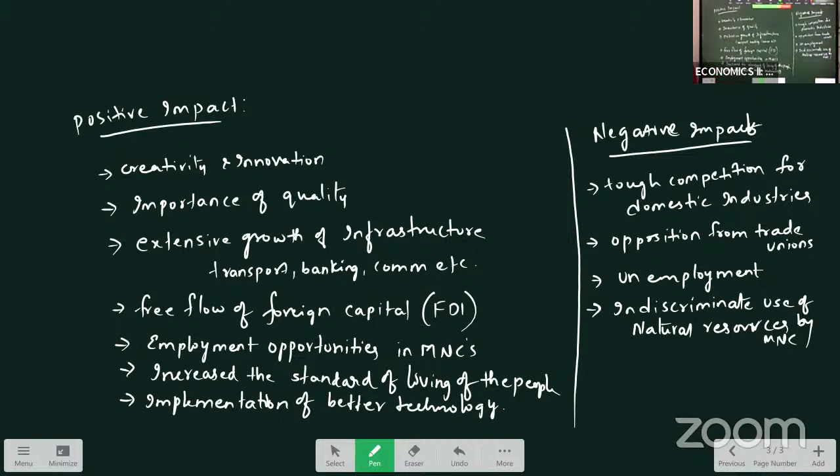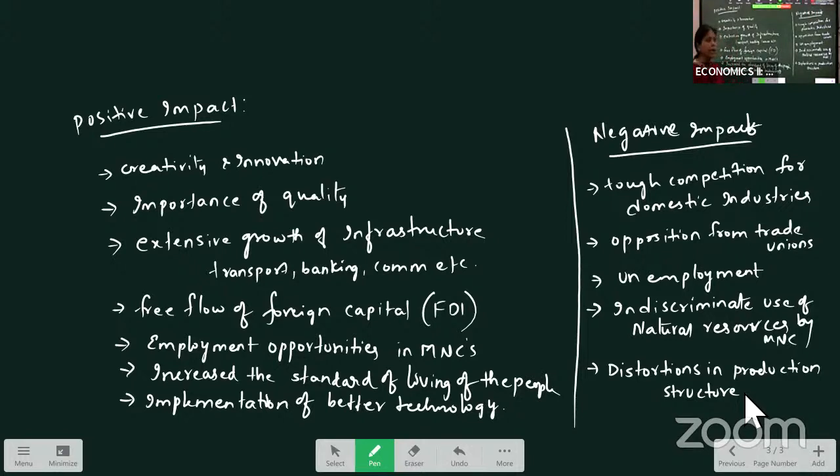Also, there are distortions in the production structure. Distortions in production means disturbances in our production structure. As we use more and more advanced or modern technology, output may increase.